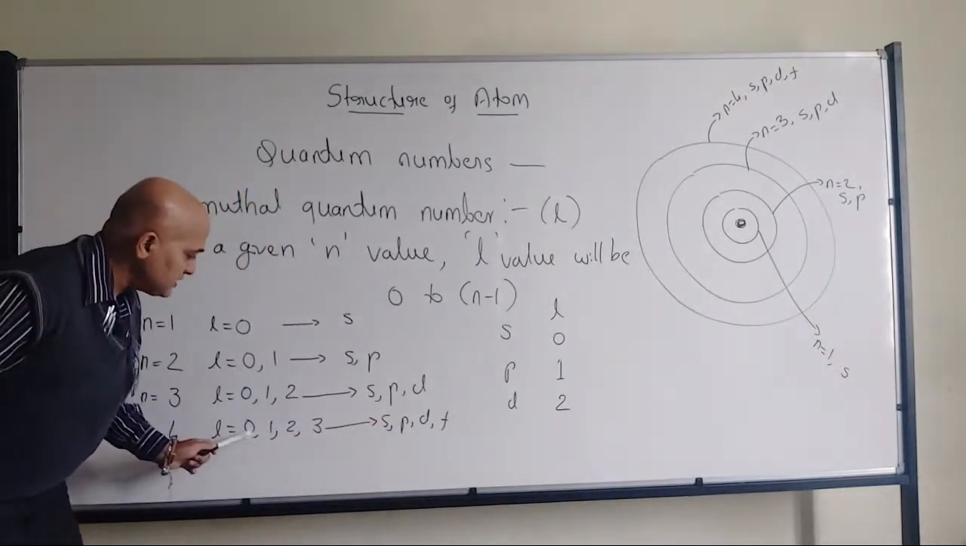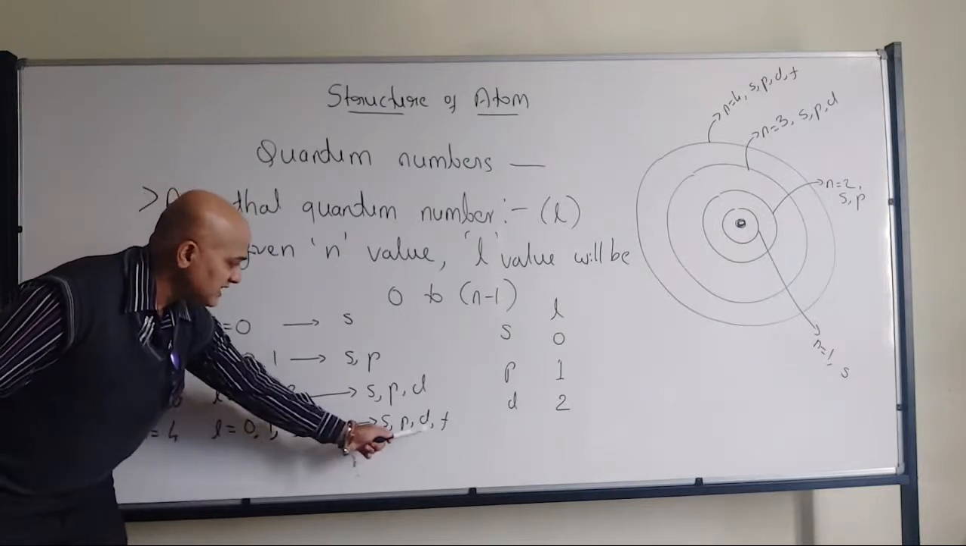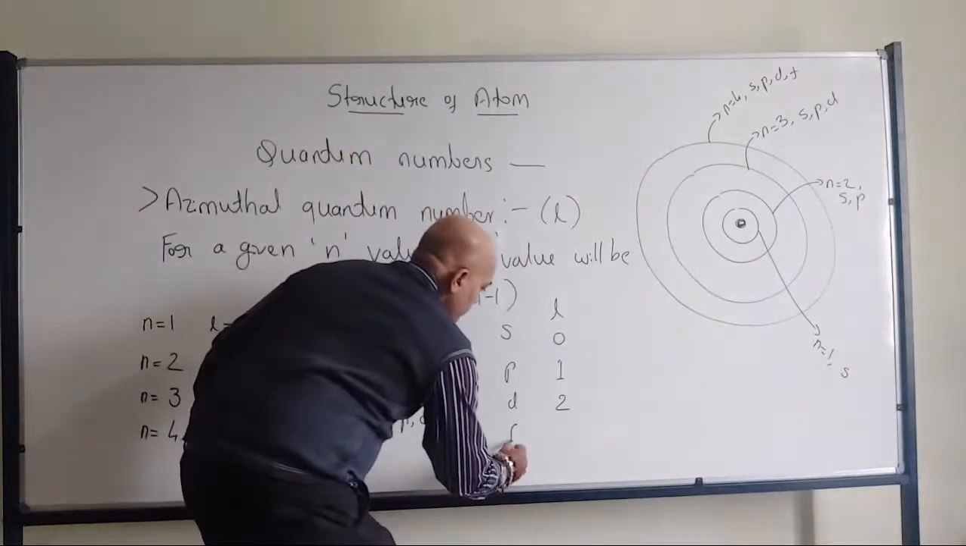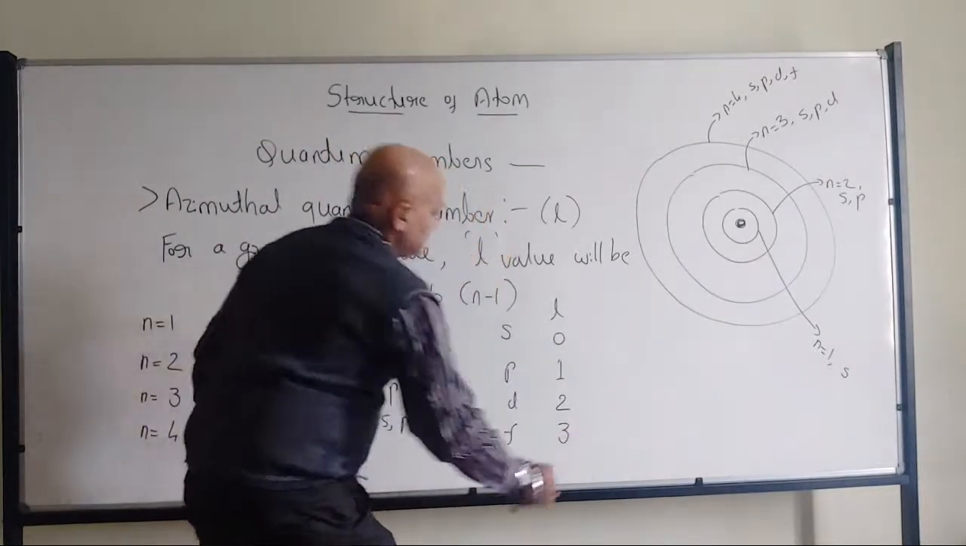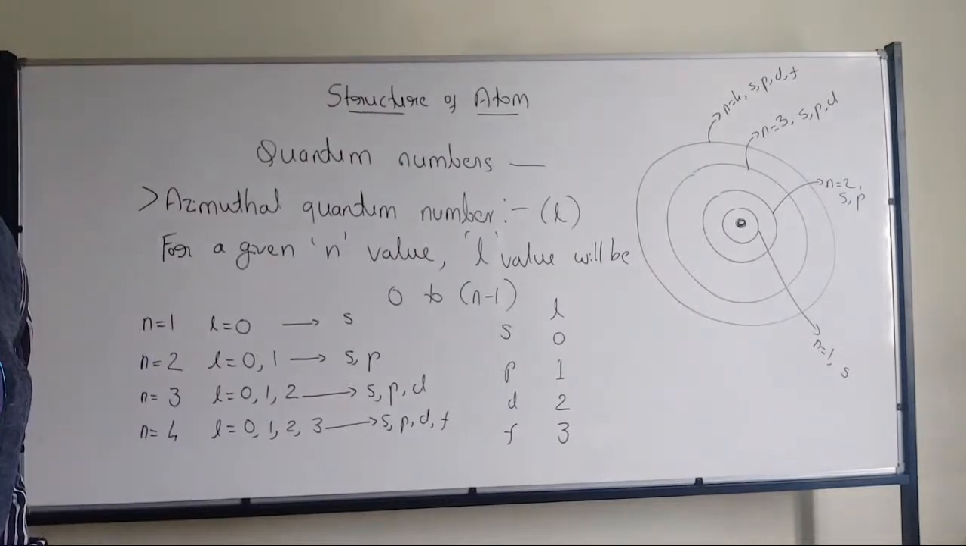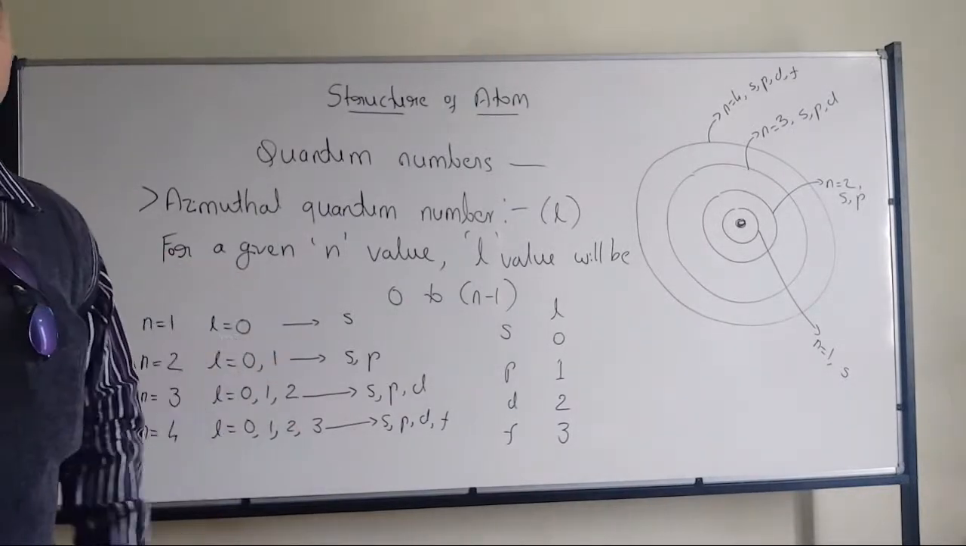Observe it carefully. 0 is S, 1 is P, 2 is D, 3 is F. Right? So therefore, for F it will be 3. Very good. All of you are absolutely correct. So these things you should keep in your mind.